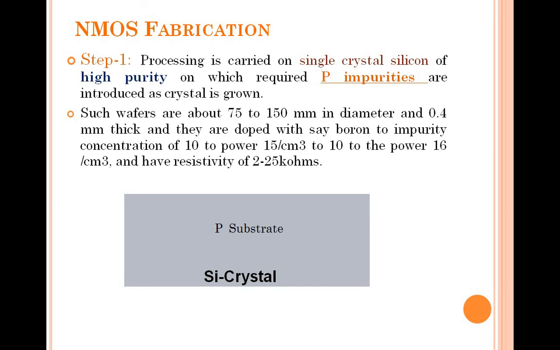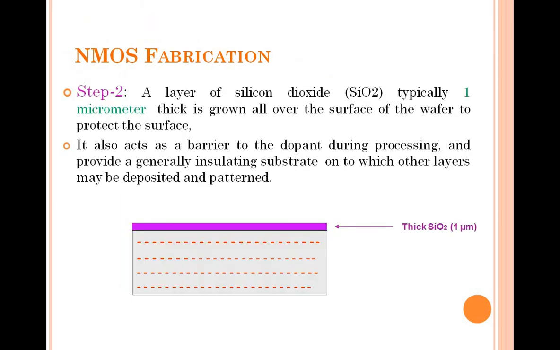To that you have to grow the crystal and add the impurities, and the requirements we need for taking a wafer are these. The silicon crystals are 75 to 150 millimeters in diameter, 0.4 millimeters in thickness, and they should be doped with boron impurities, whose resistivity should be from 2 to 25 ohm-centimeters. These are the requirements.